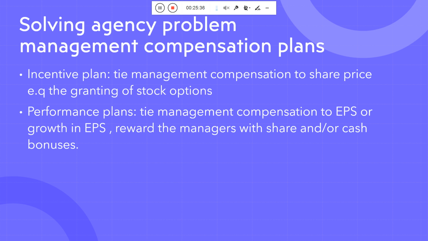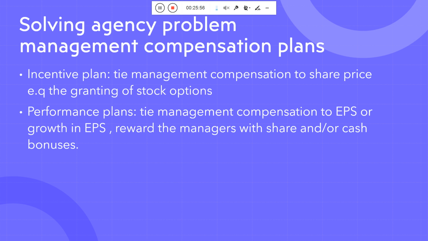Okay, like granting stock options. So if the share price increases we will give you the incentive; that type of thing you need to circulate, you need to tell your managers and staff in that particular organization.